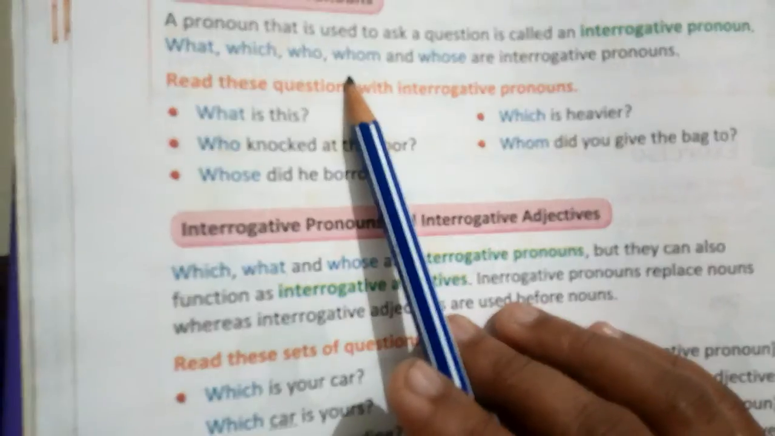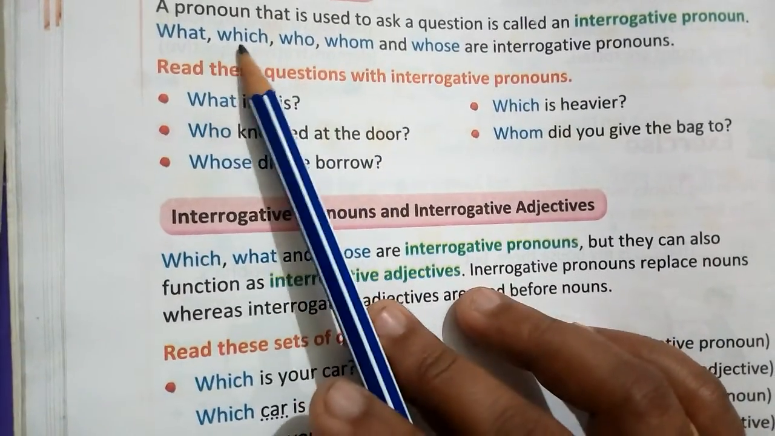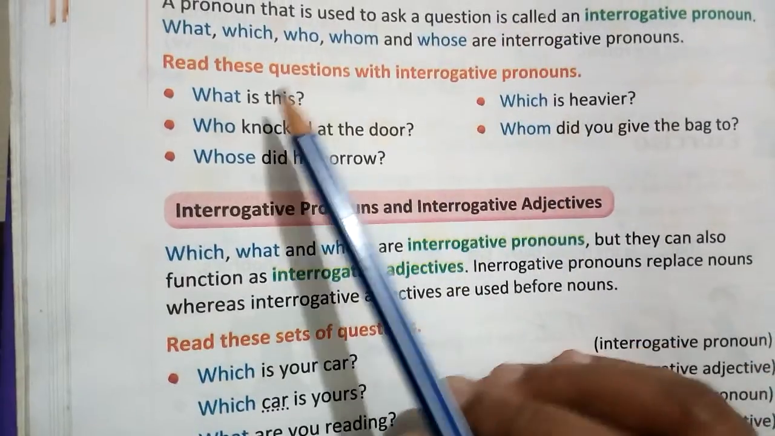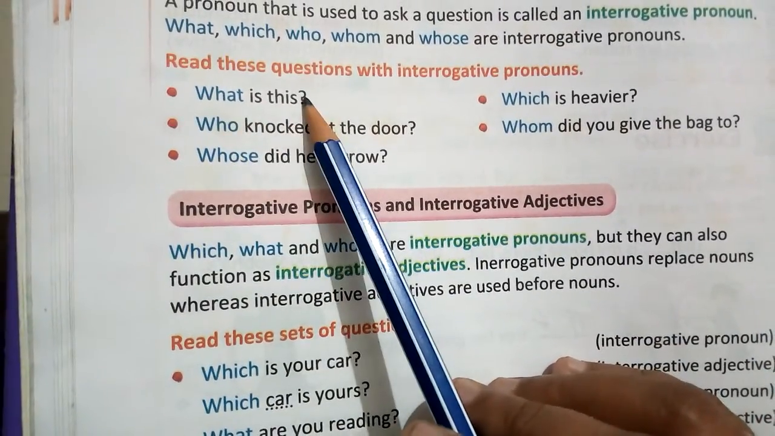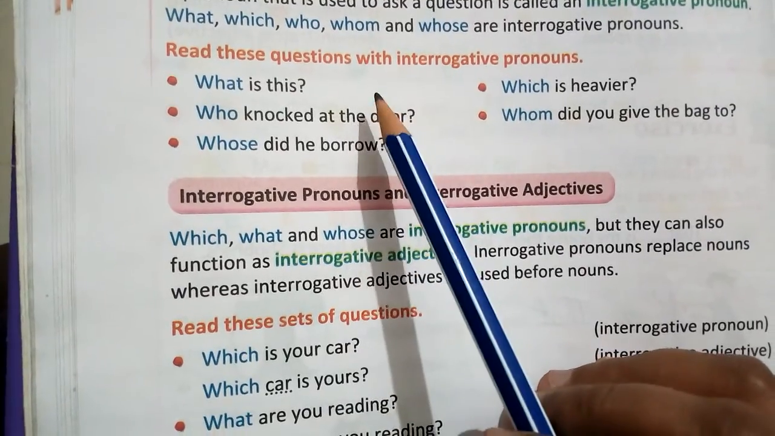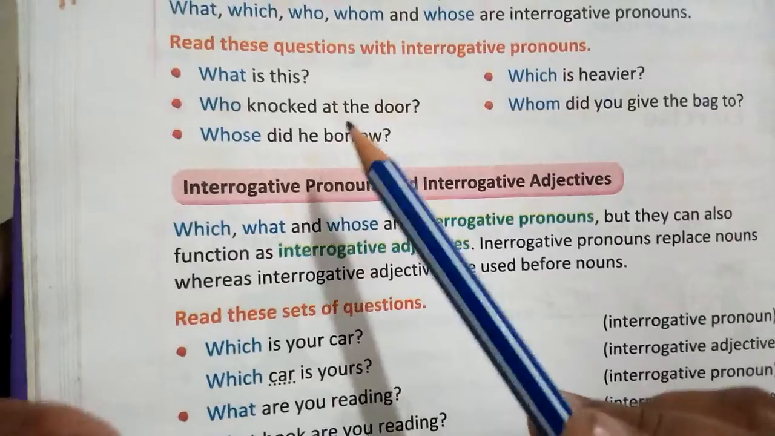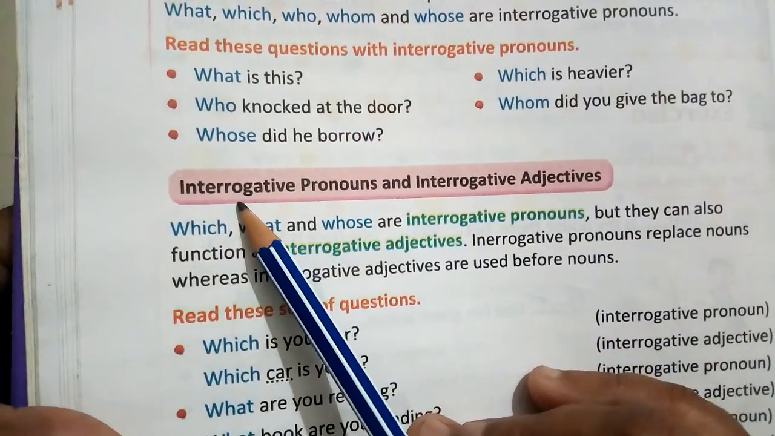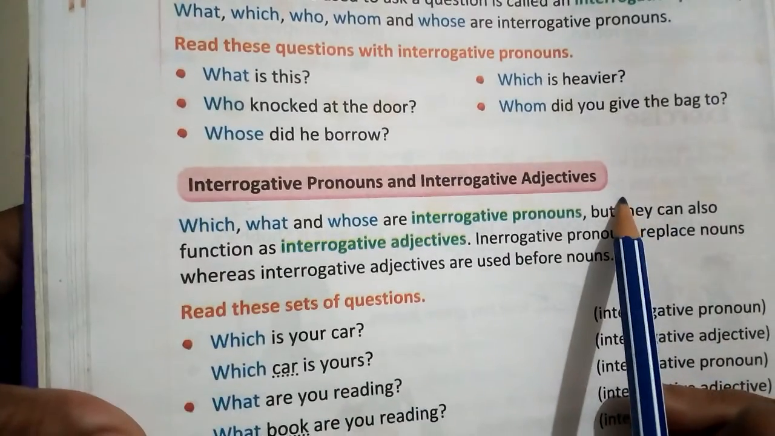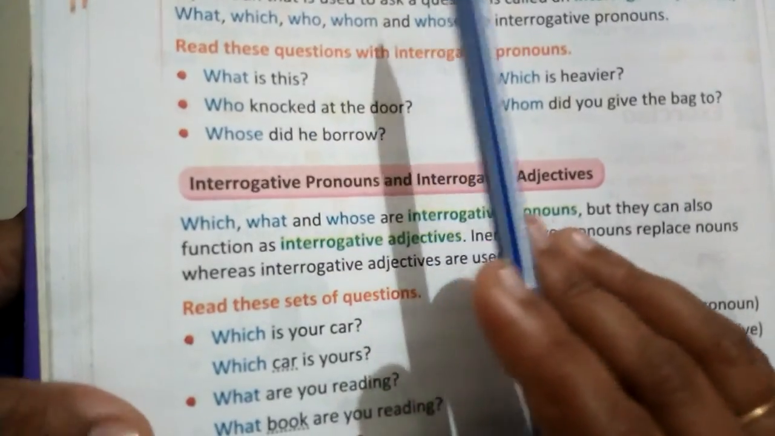Now we can say that interrogative pronouns are the WH words. WH questions all use interrogative pronouns. Example: What is this? Who knocked at the door? So interrogative pronouns are used to ask a question, right? Now we learn the difference between the interrogative pronoun and the interrogative adjective. Whenever we ask a question we use an interrogative pronoun.